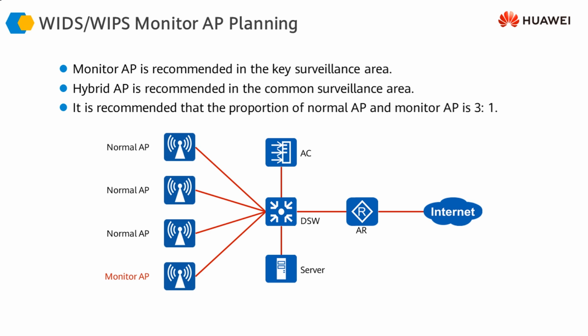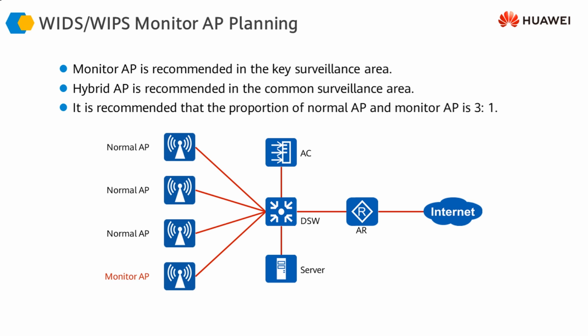However, if there is an environment where we have a large number of APs and we want to strictly monitor some area in our enterprise network, we could dedicate an access point to be a purely monitoring access point.